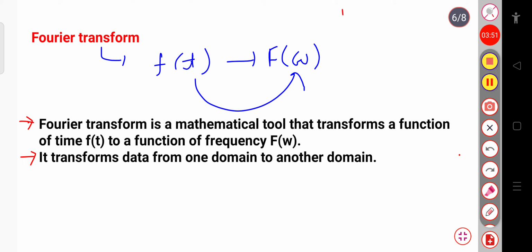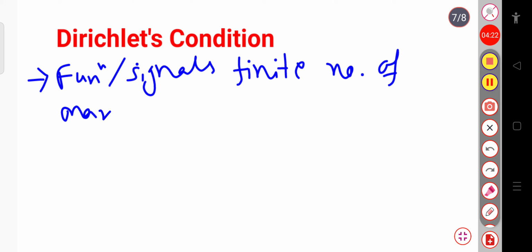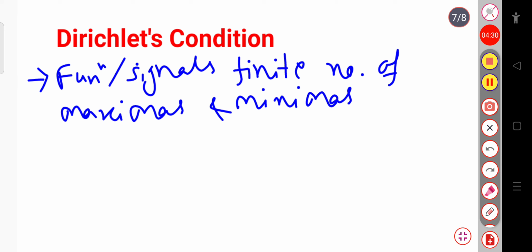So let me tell you what is Dirichlet's condition here. The first condition is that the function, or we can say the signal, should have a finite number of maximas and minimas over the range of time period.